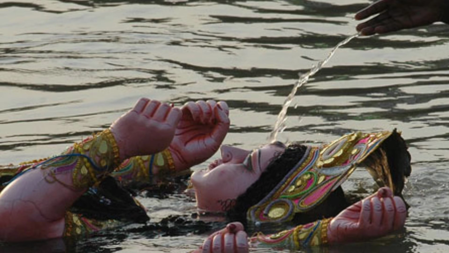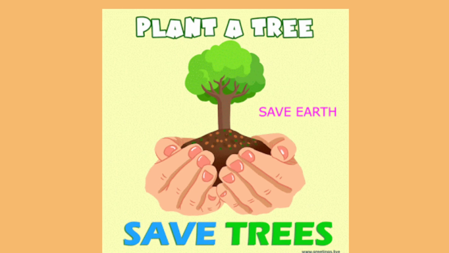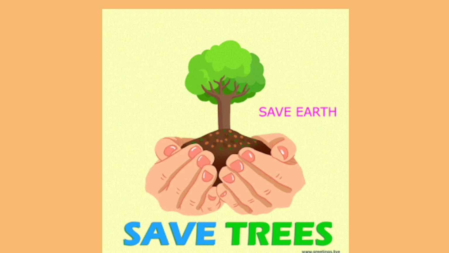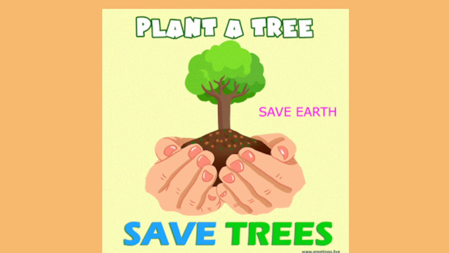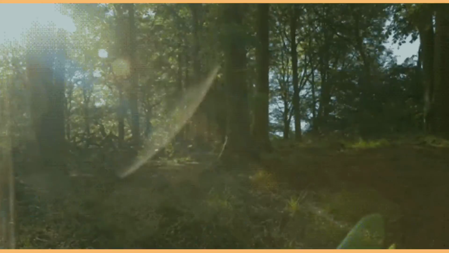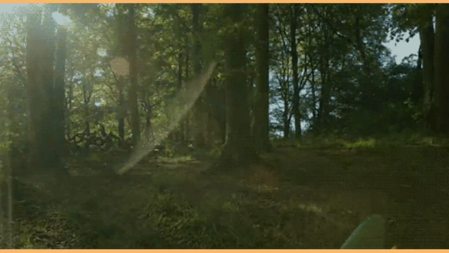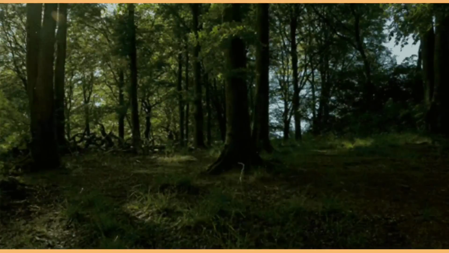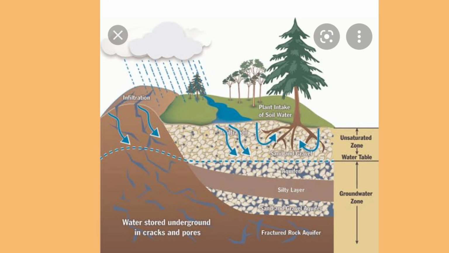Then lastly, trees must be planted because they cause rainfall. We all know that forest helps in bringing rainfall. If there will be trees, if there will be forest, then only there will be good rainfall. And it will also replenish ground water storage. That means in the ground also there will be available water.